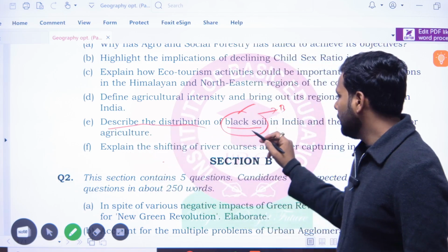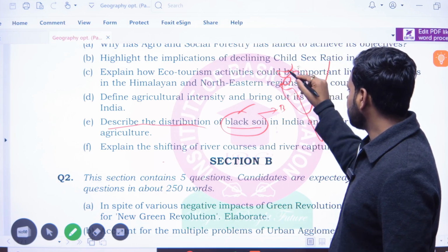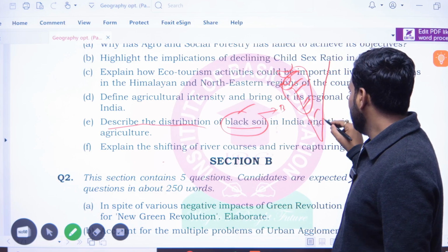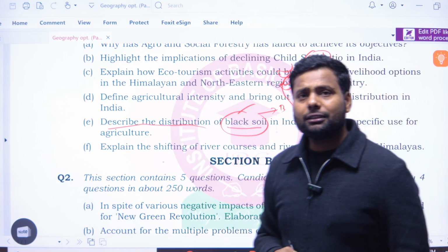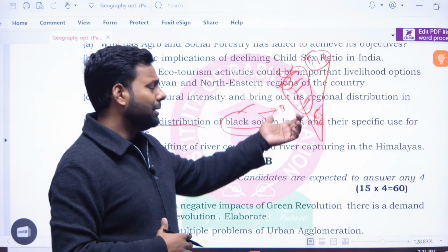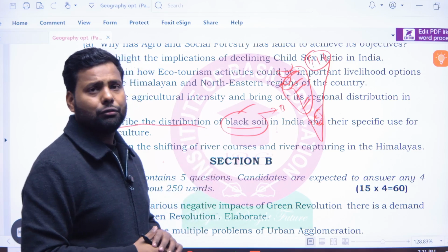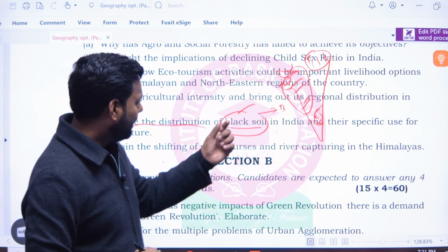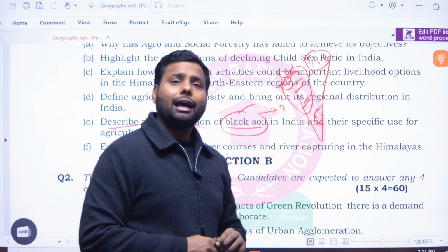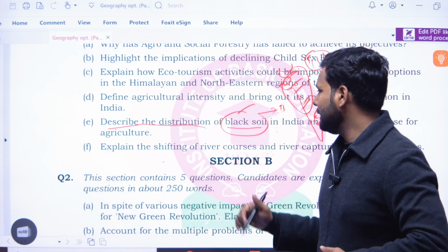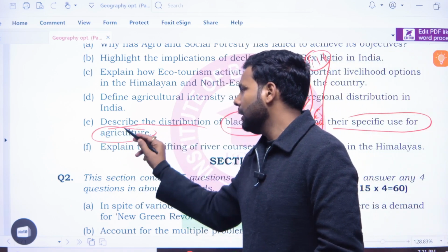Describe their distribution. So firstly you have to make the map and show the areas of black soil. These are the areas like Gujarat, Maharashtra, MP, Tamil Nadu, some part of Andhra Pradesh, and some part of northwestern Karnataka. Some part of Chota Nagpur Plateau also has black soil. So these are the areas, and in the second part, their specific use for agriculture. What is the use of black soil in agriculture?